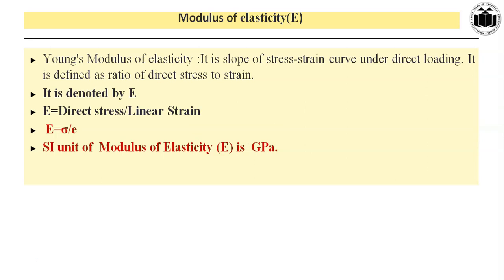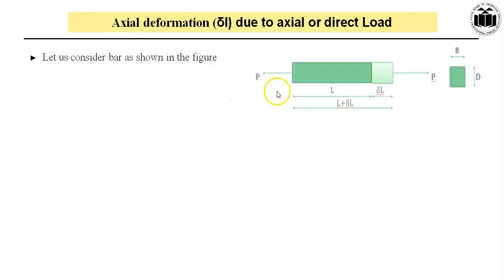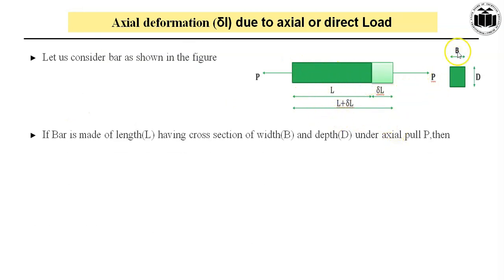Let's discuss the next important concept, that is axial deformation due to axial or direct load. Let us consider a bar as shown in the figure. It has length L, width B, and depth D. It is acted on by a pull force P. Due to this pull force P, there will be deformation delta L. So what will be the expression for the magnitude of this deformation? Let's discuss.